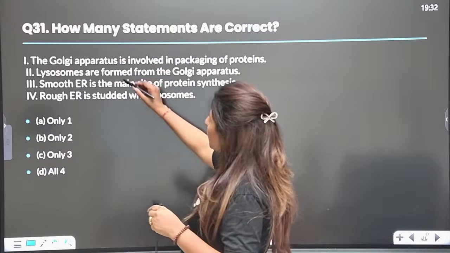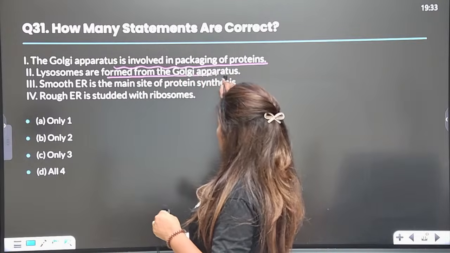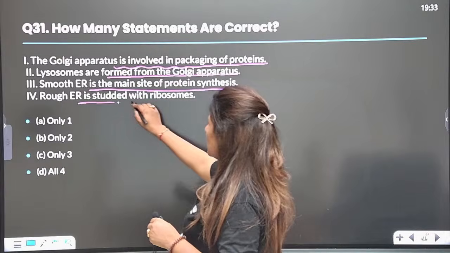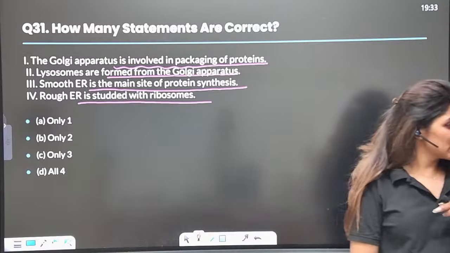Now the Golgi apparatus is involved in packaging of proteins. Lysosomes are formed from the Golgi apparatus. SER is the main site of protein synthesis. RER is studded, means attached with ribosomes. Quickly let me know the answer.